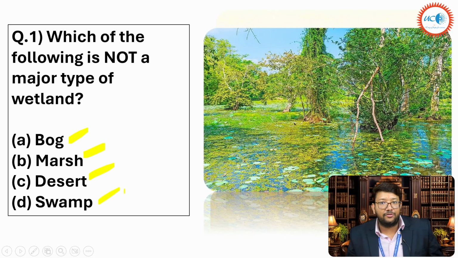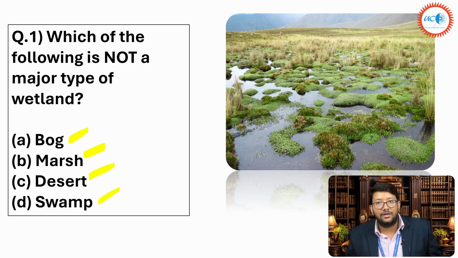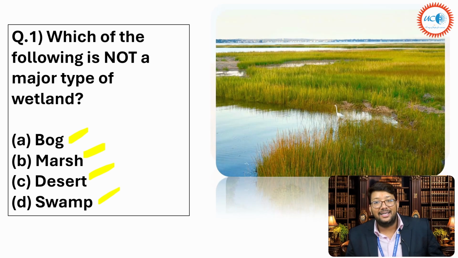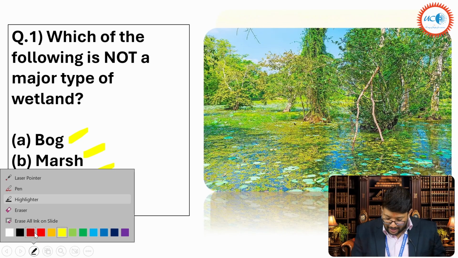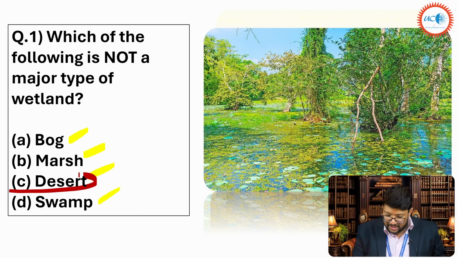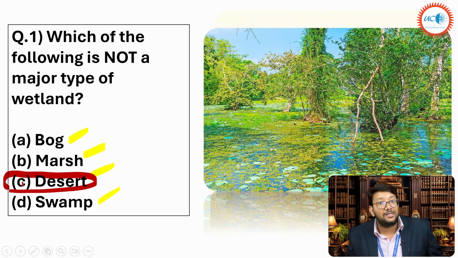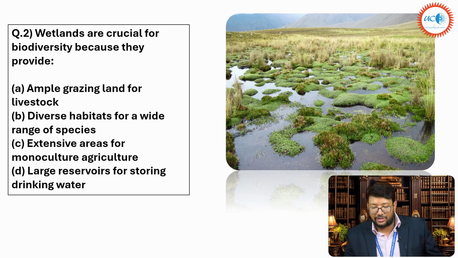Now you tell me. I've shown the photo also. First one was bog. Again, looks like a wetland only. Again, this is also wetland. This is not a wetland, and swamp. So answer is what? Answer is this one. Which of the following is not a major type of wetland? Answer is deserts. Yes, oasis and all can happen, but not a major type of wetland. Okay, fine. Second question. We will go very fast.